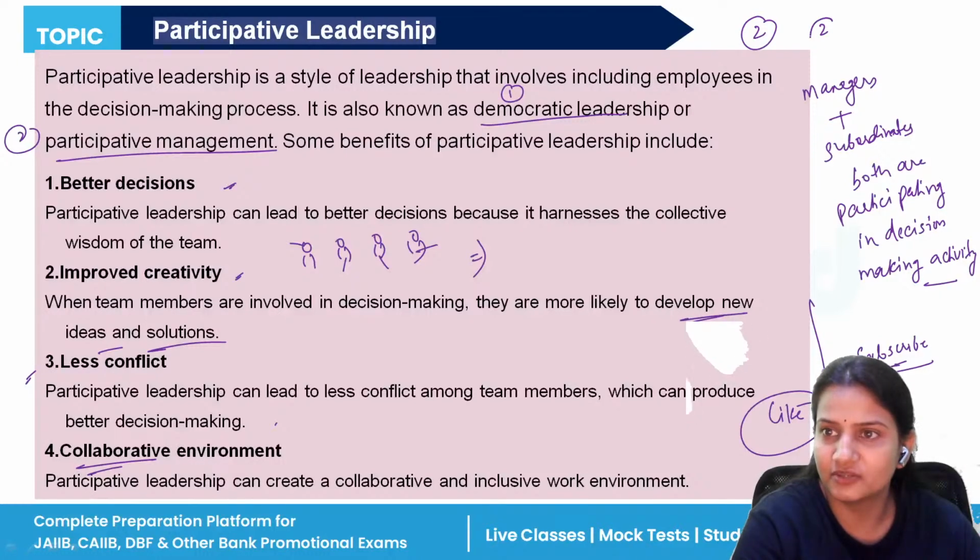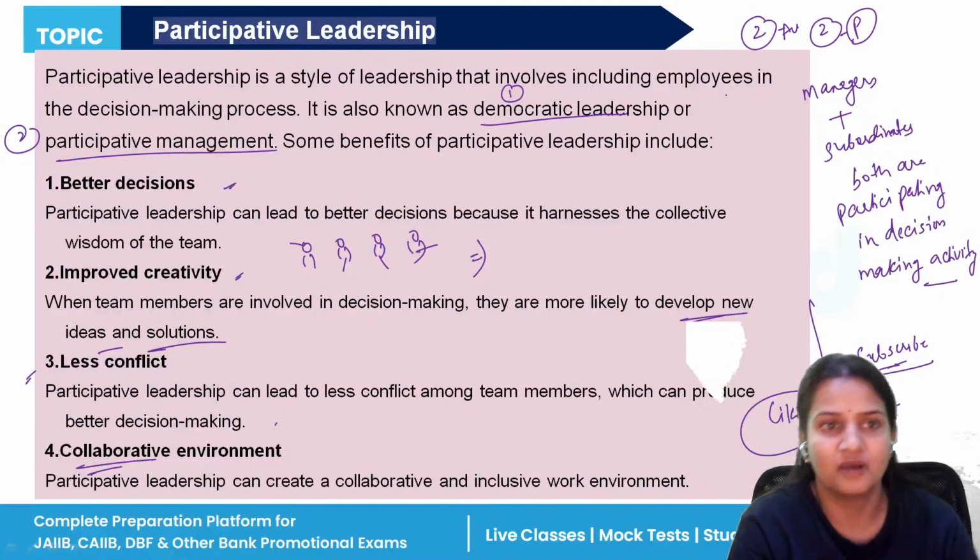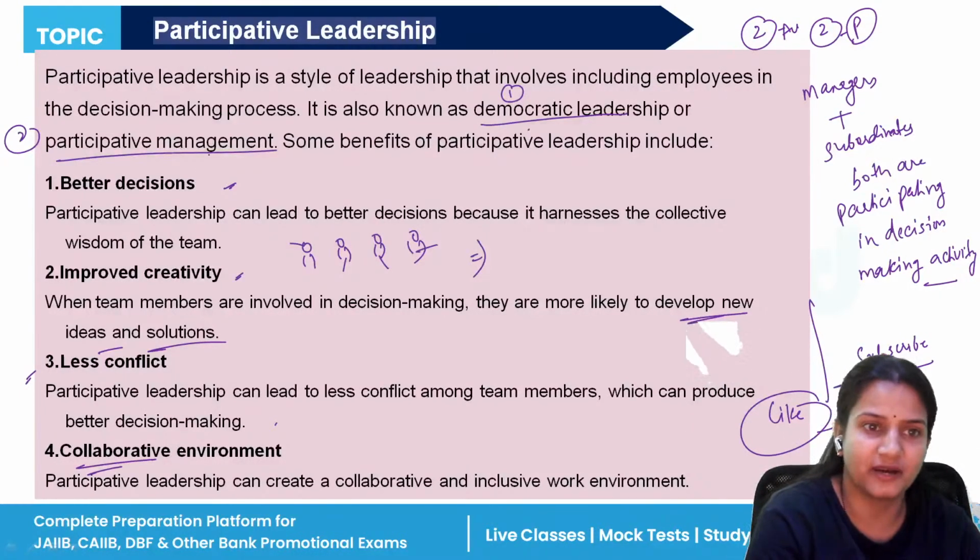We have done two leadership styles. The first was authoritative and the second is participative. Authoritative is known as autocratic, and participative is known as democratic and participative management.